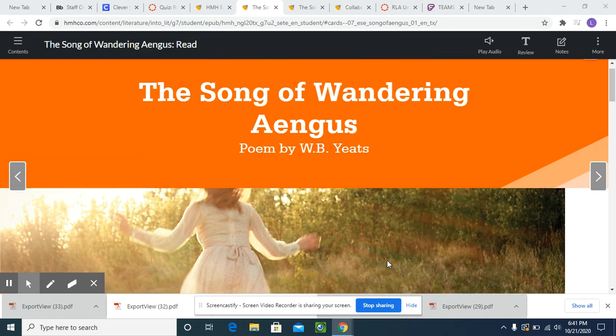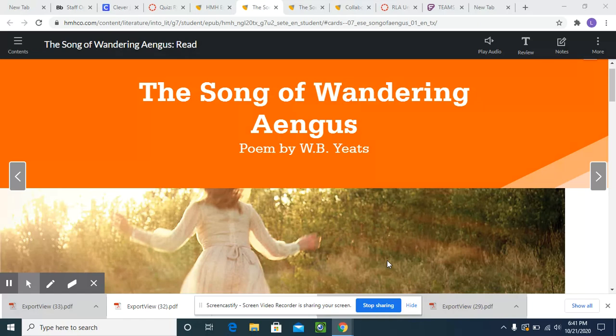Hello, we're going to continue with tone and mood in poems, and we're going to look at how we identify tone and mood in poems. So here's a poem called "The Song of the Wandering Aengus," and when we talk about this poem, we know that there's a word called quest, and quest means a journey to find something.